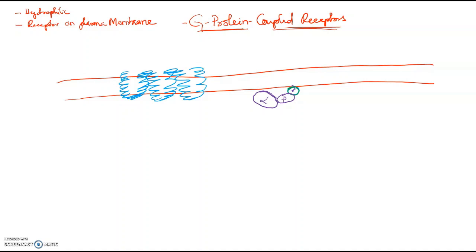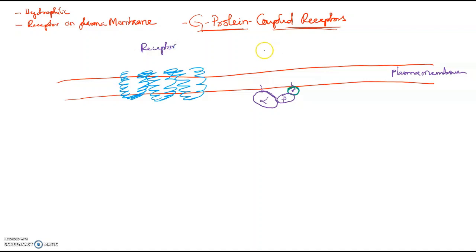The gamma subunit and alpha subunit are attached to the plasma membrane. Okay. So let us imagine that this is our plasma membrane. On this plasma membrane, we have two things. One is the receptor.